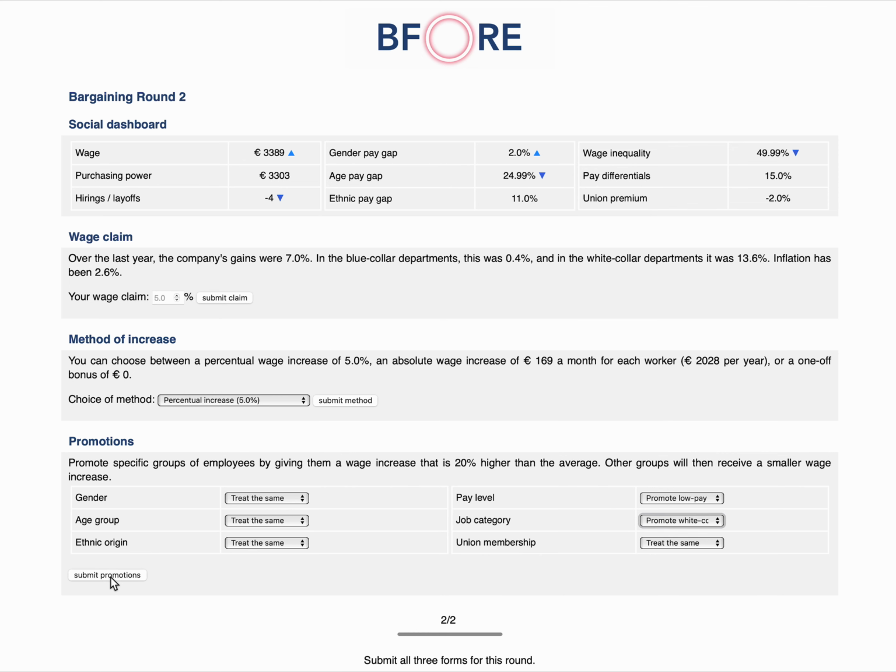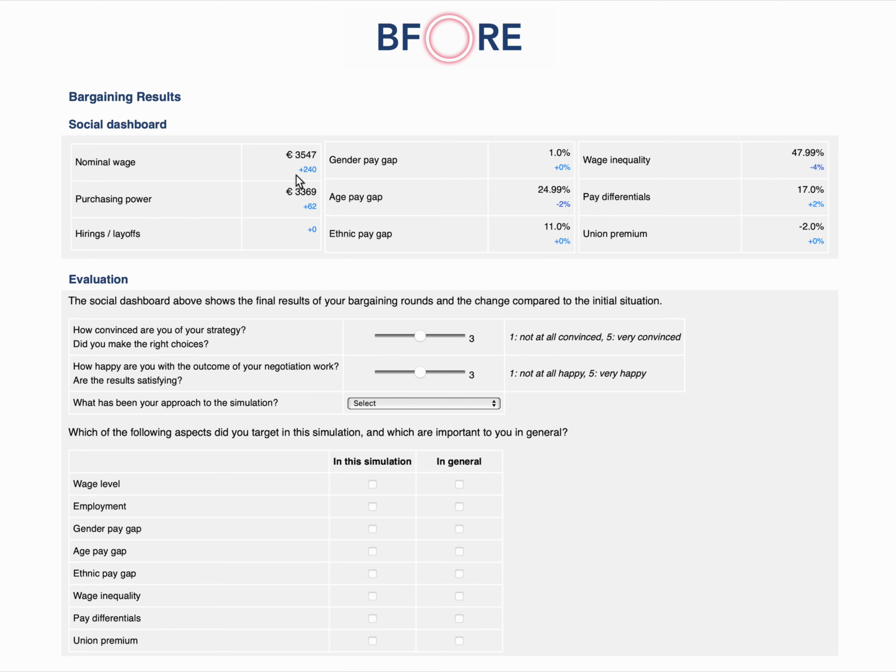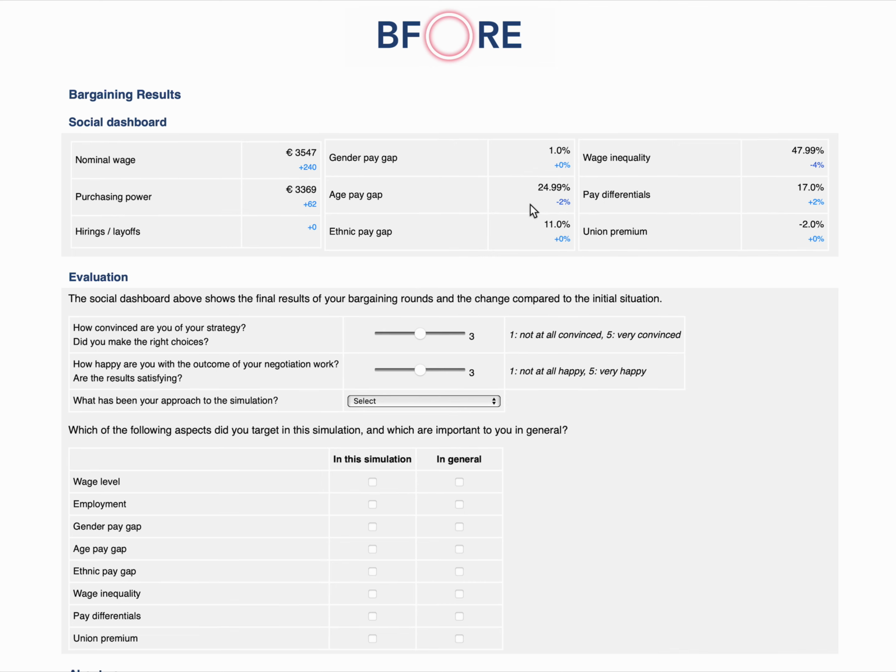I submit these promotions, and let's go to the final results, where we see that compared to the initial state, the nominal wage has gone up by 240 euros, purchasing power has gone up by 62 euros, hirings and layoffs are now 0 compared to the start, so we lost them, then recovered. The gender pay gap is 1% still. The age pay gap has gone down by 2%. The ethnic pay gap remained the same. Wage inequality has gone down by 4%, pay differentials gone up by 2%, that's the difference between the white and the blue collar workers, and the union premium remained unchanged.